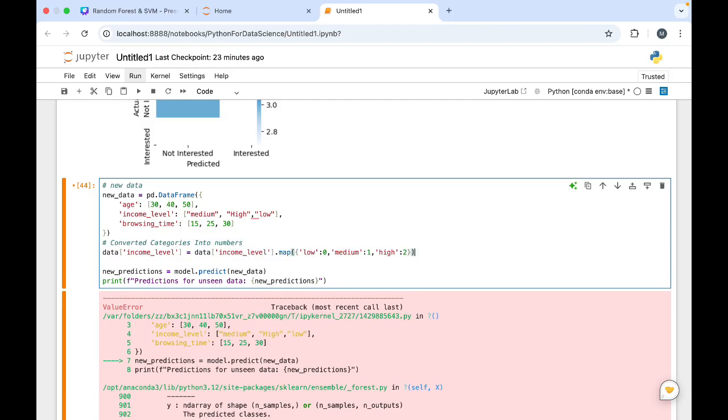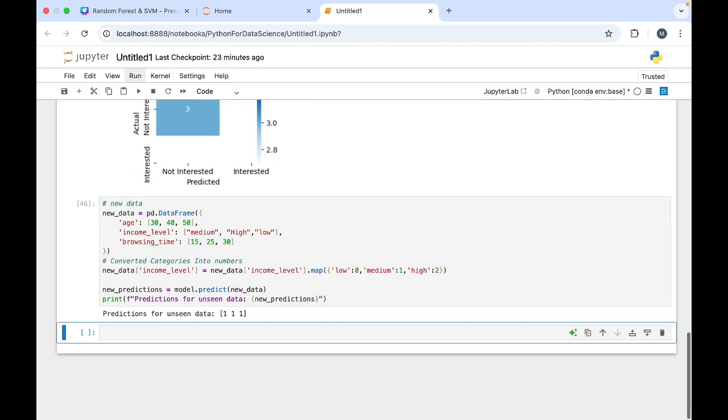So now let's see, just paste it. Okay, again, but it is not data, right? What you have to do is mention here new data. Okay, new data, and here also. And then if you execute it, you can see we have got predictions for unseen data, that is 1 1 1.